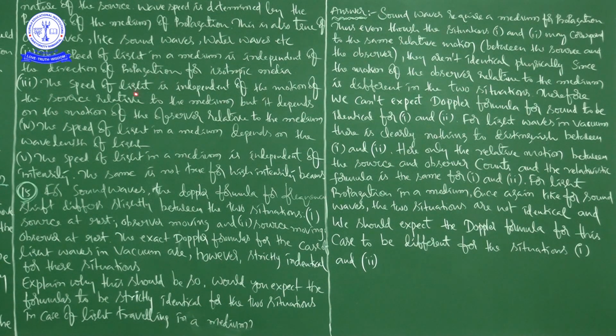The first one is nature of the source. Here he is talking about speed of light in a medium and nature of source, right? So the speed of light in a medium does not depend on the nature of the source. Wave speed is determined by the properties of the medium of propagation. In which medium the wave is propagating, those properties are elasticity and inertia, right?